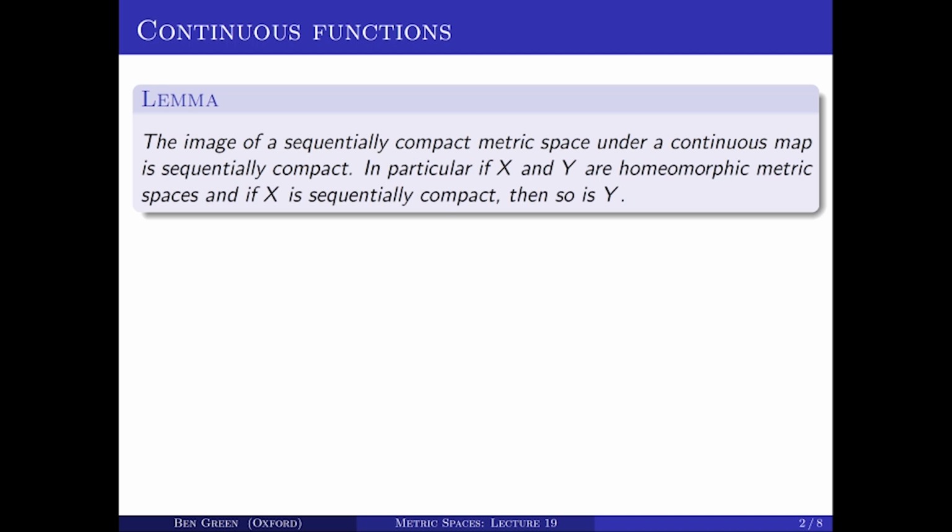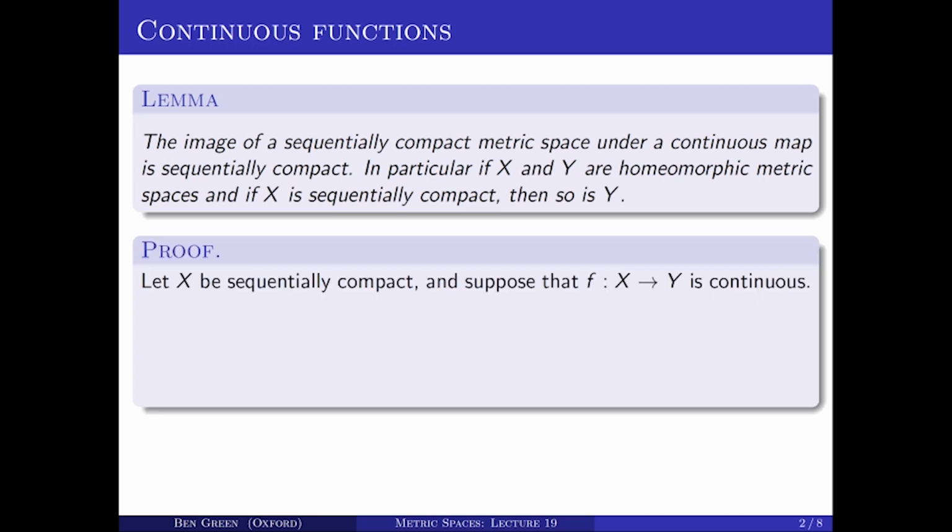A consequence of this is that if I've got two homeomorphic metric spaces X and Y, which means that there's a continuous map from X to Y and another continuous map from Y to X, and those two are inverse to one another, and if one of those spaces, say X, is sequentially compact, then so is Y. In other words, sequential compactness is a homeomorphism invariant, unlike the notion of completeness that we saw earlier in the course.